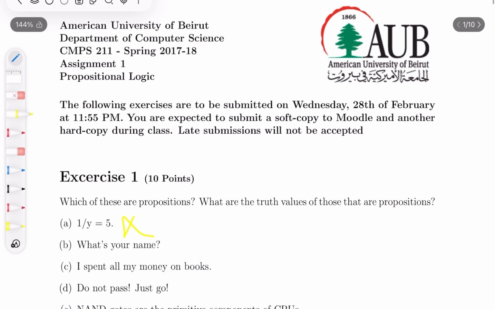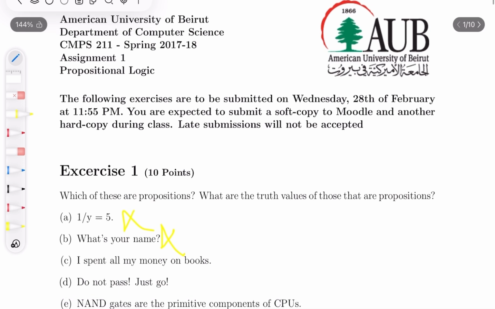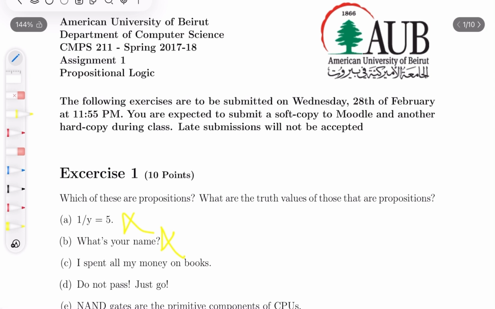What's your name is also not a proposition. Why is that? Because I couldn't assign to it a true or false value. I spent all my money on books. Think about it. Yes, it is a proposition. Why? Because I could say yes, I spent all my money on books, or no, I didn't spend all my money on books. Do not pass. Just go. Is this a proposition? The answer is no, because it's a command. I couldn't say that this is true or this is false.